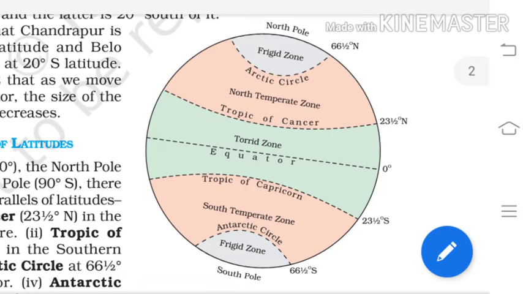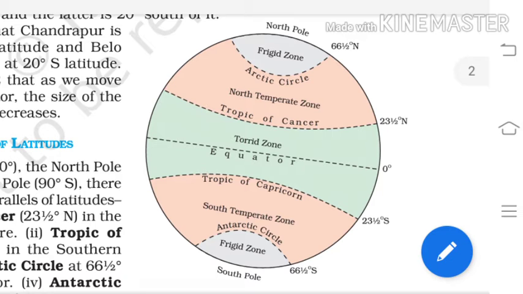It means these are the areas where the sunlight falls directly on each of the latitudes, and each of the latitudes gets more sunlight once in a year. That's why these areas are considered torrid zones. Next are the temperate zones.